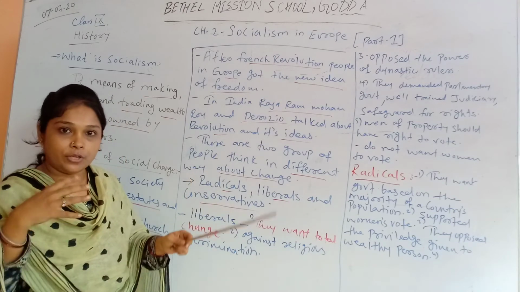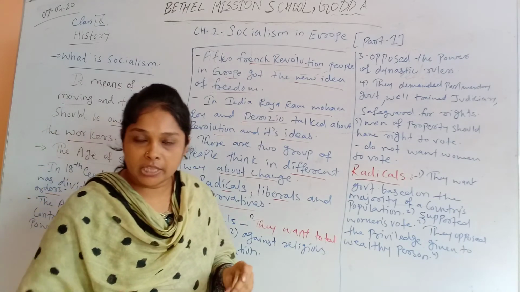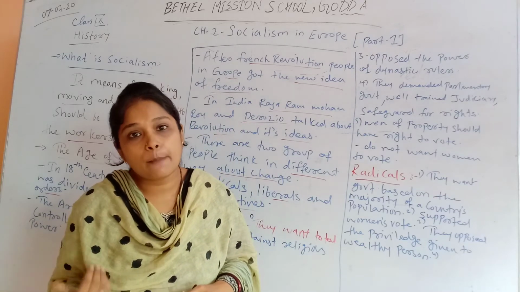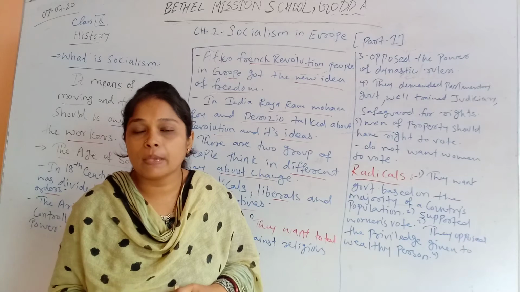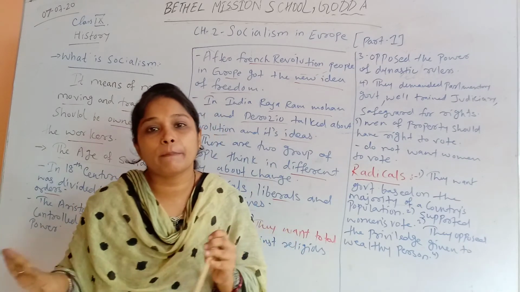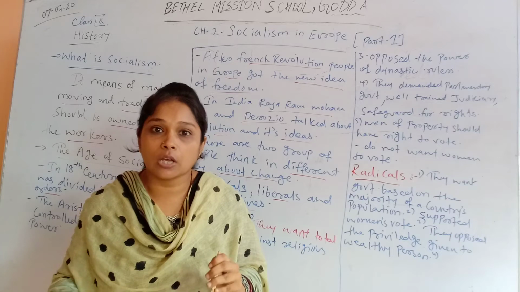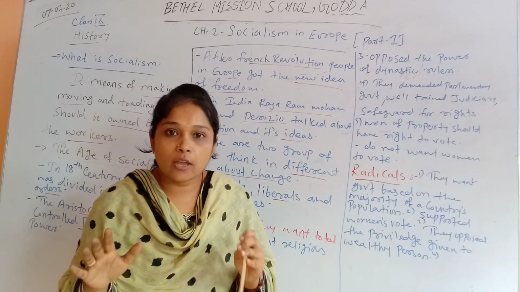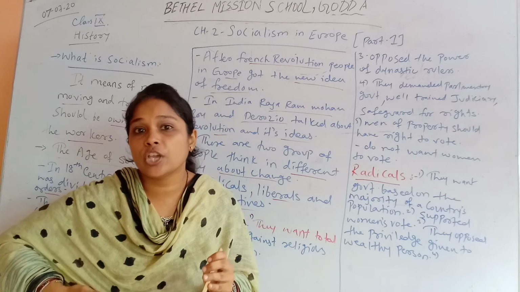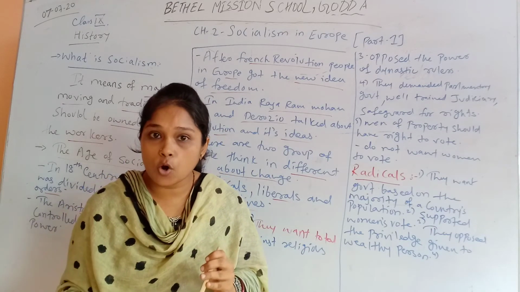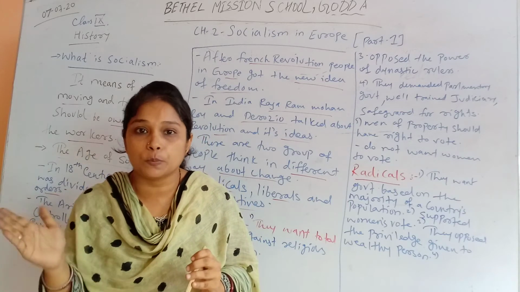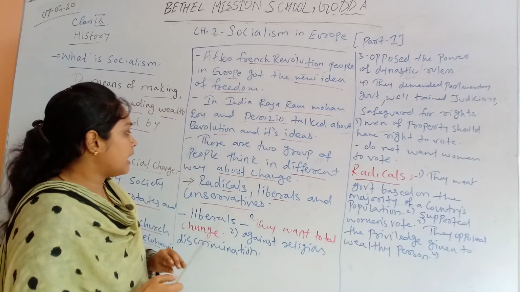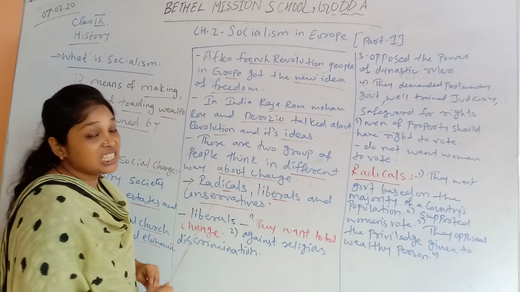Now there are two groups. When there was social change in Europe, people had different thinking about it. Some people wanted a total change. Some people wanted something to change and something to remain as it was. Because of these different thinkings in society, the people were divided into three groups according to their thinking about revolution. These three groups are radicals, liberals and conservatives.